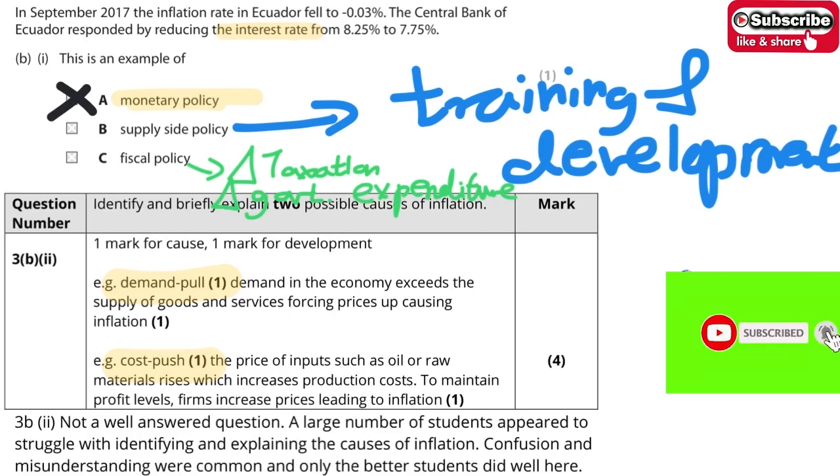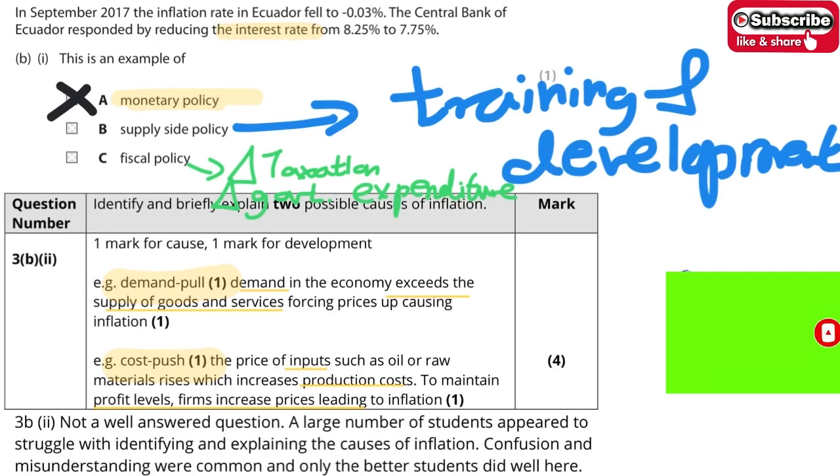For demand-pull, the demand exceeds the supply, so it will force prices up. Cost-push talks about the input. The rise in input cost raises the production cost. So to maintain the profit level, the firms have to increase the price.